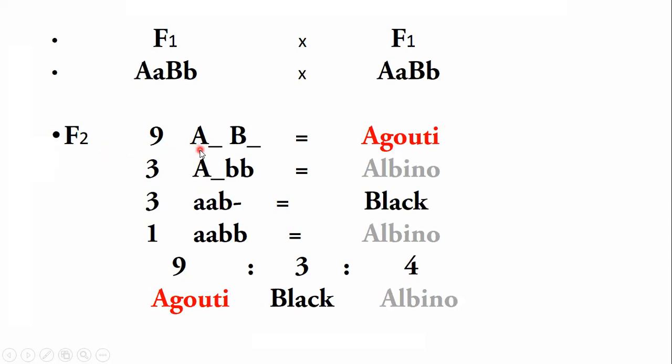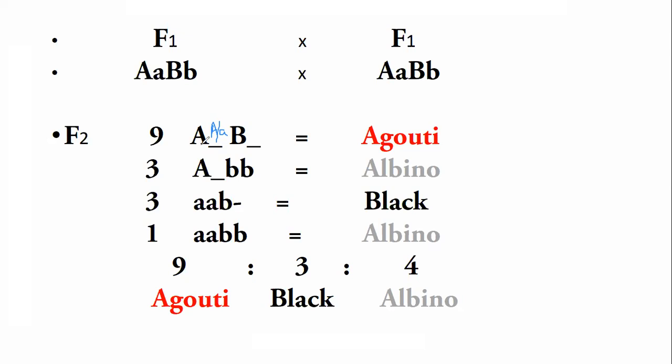So here, the first case is showing A capital dash, B capital dash. Here the dash is indicating that either the capital A allele or the small a allele may be present. Similarly, along with the capital B, the second allele may be capital B or small b, but the phenotype remains unaffected.